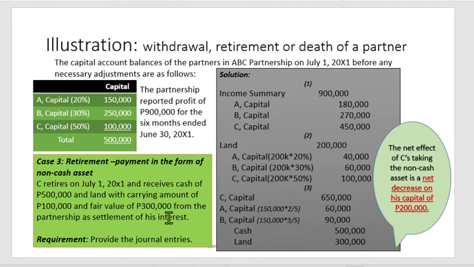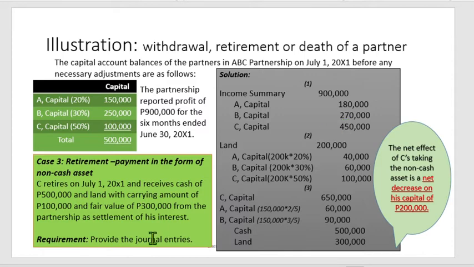The land has a carrying amount of 100,000 and fair value of 300,000 from the partnership as settlement of his interest. So ang nagbayad diyan ay yung partnership. Kasi sabi from the partnership as settlement of his interest. So provide the journal entry. So same scenario. First, step 1 is to divide the profits as of the date of the retirement. So, same entry tayo sa entry number 1. So, 100 plus 450, 550 yan. Ang capital balance ni C as of that date.